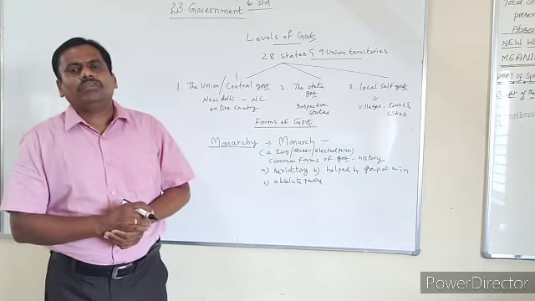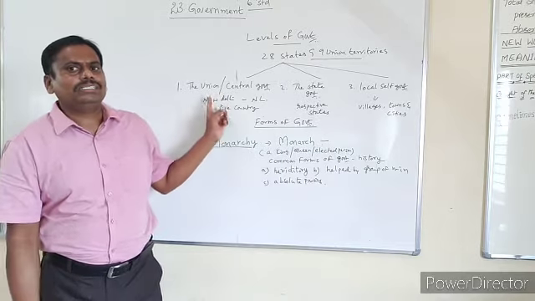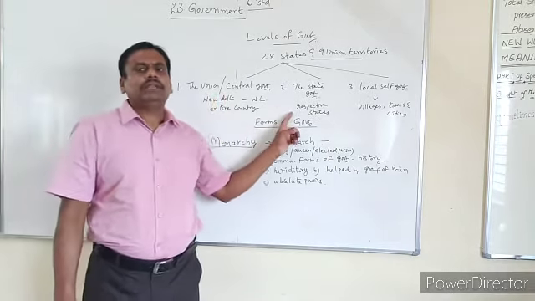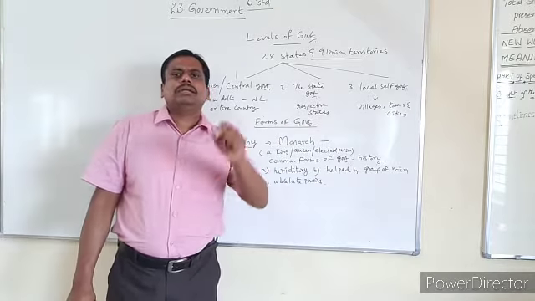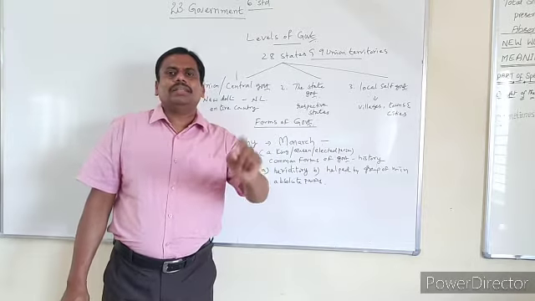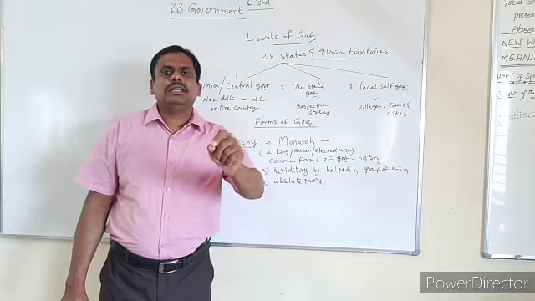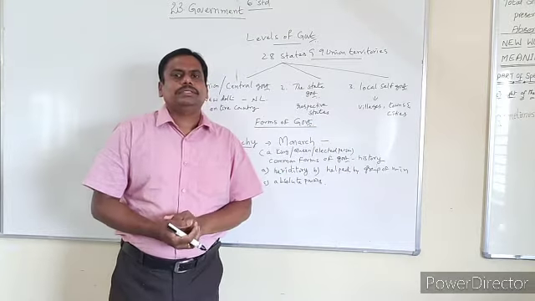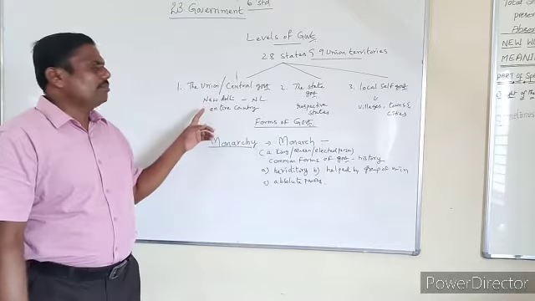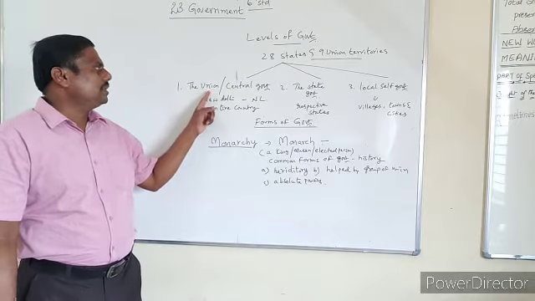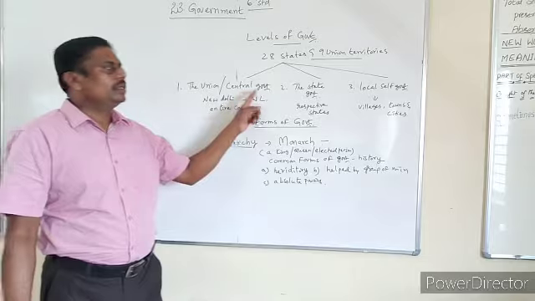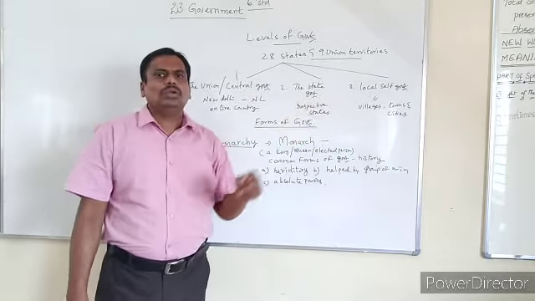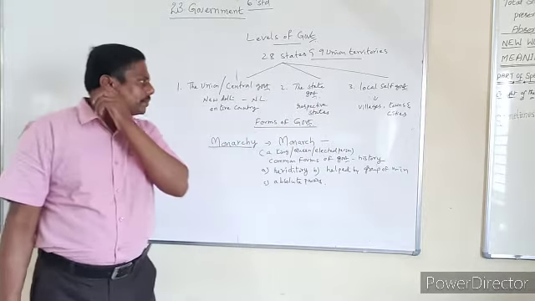That's why you can find government not only at central level and state level, but also at the village, town and city level. All those come under local self-government. So in this way, you can find government at three levels: the union or central government, the state government and the local self-government.